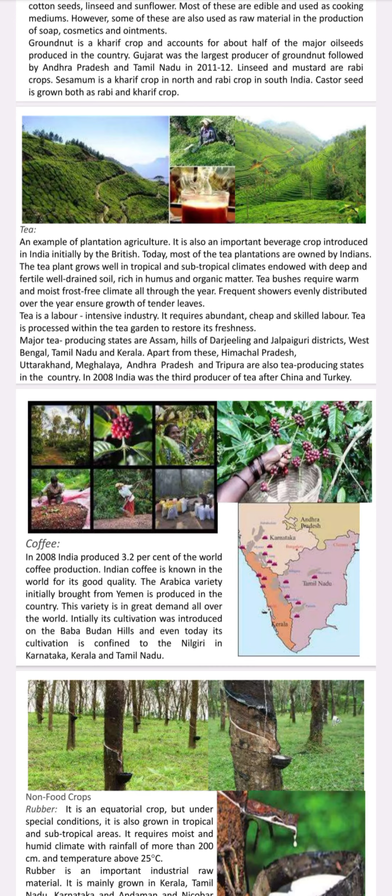Major tea producing states are Assam, hills of Darjeeling and Jalpaiguri districts of West Bengal, Tamil Nadu, and Kerala. Apart from this, Himachal Pradesh, Uttarakhand, Meghalaya, Andhra Pradesh, and Tripura are also tea producing states in the country. In 2008, India was the third producer of tea after China and Turkey.